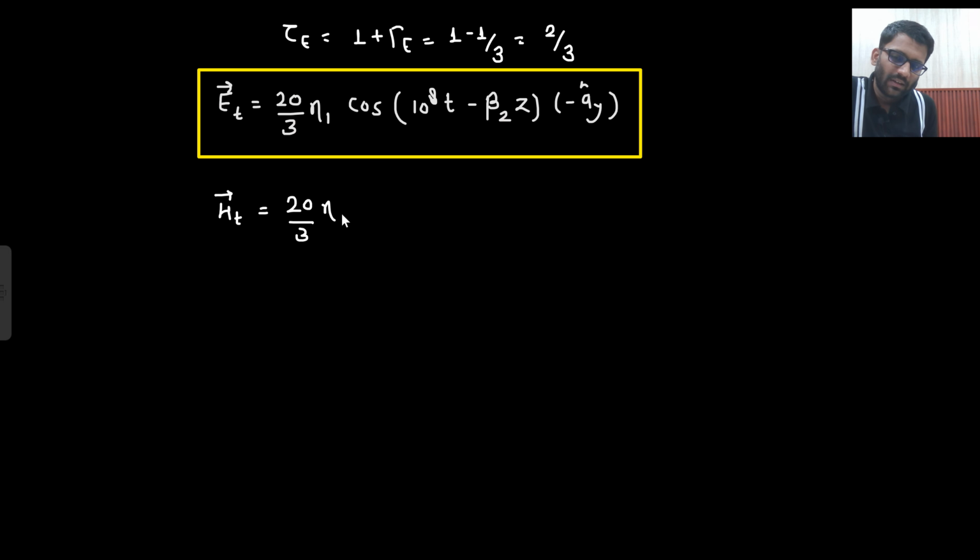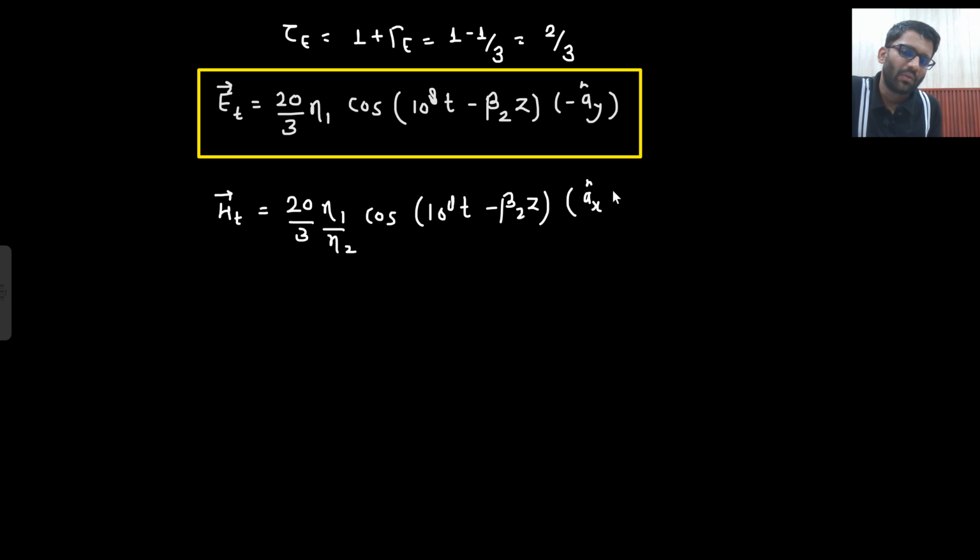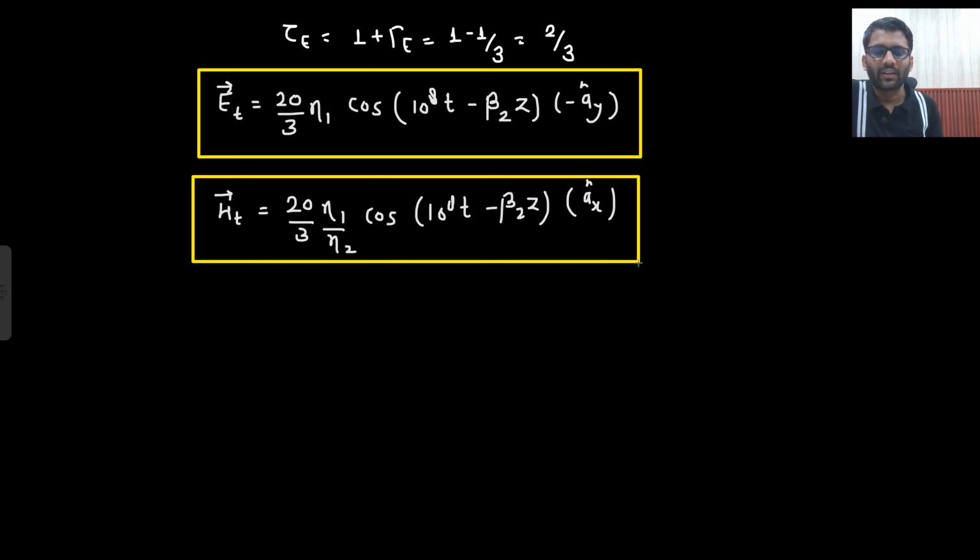20/3 η1/η2 cos(ωt − β2z), and what will be the direction? Same as this, which is Ax cap. Or you can find it by P equals E cross H as well. So by that as well I can find it.